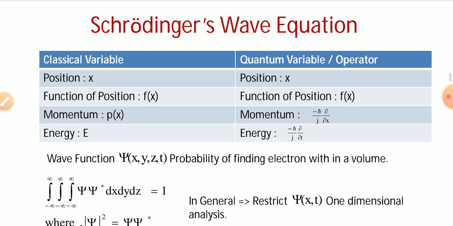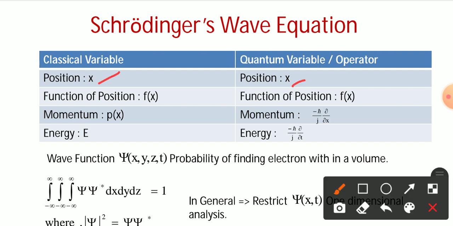The Schrödinger equation can also be used to compare classical variables with quantum variables. How? For the position, in both cases it is defined by x. For a function of position, it is also f of x. For the momentum, the classical variable is p, and in the quantum case the momentum operator is minus h cut by j times del over del x.